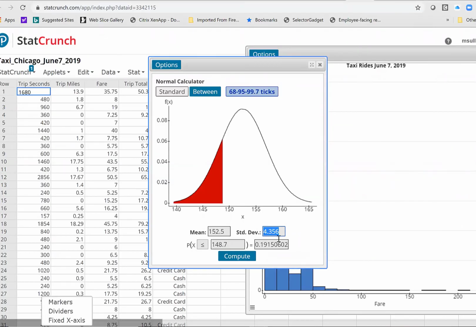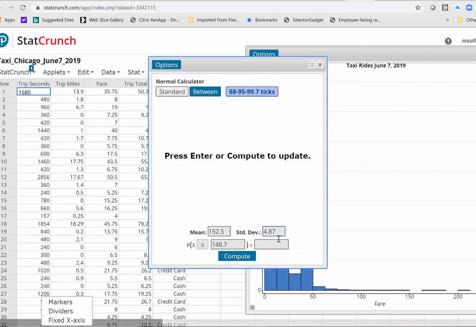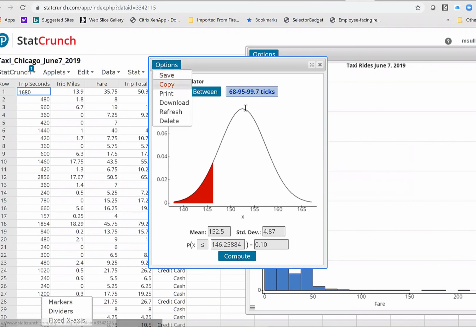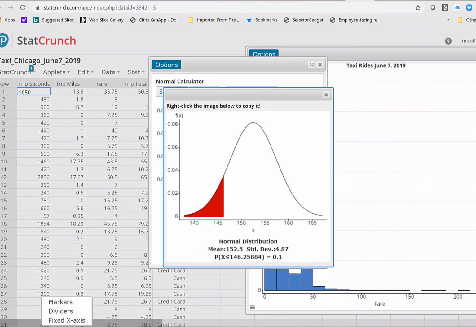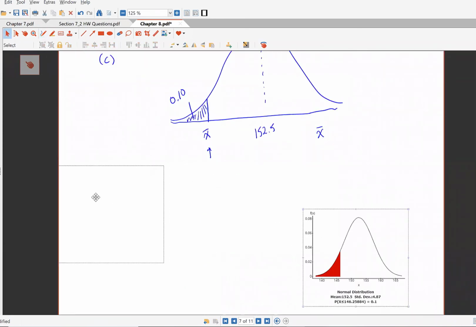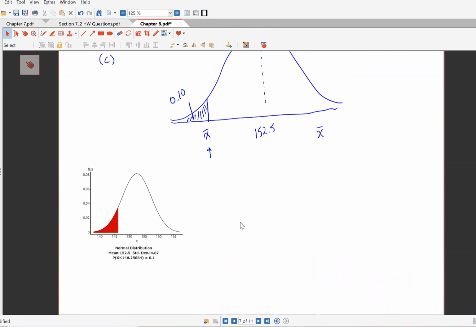So I changed this to 4.87. I don't know the value of X bar, but I do know the area to the left is 0.10. You see that? Now click compute. And there you have it. The value is 146.3.